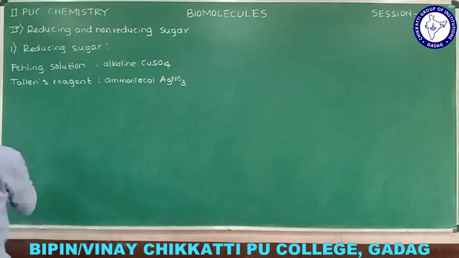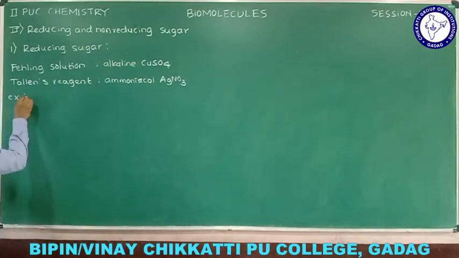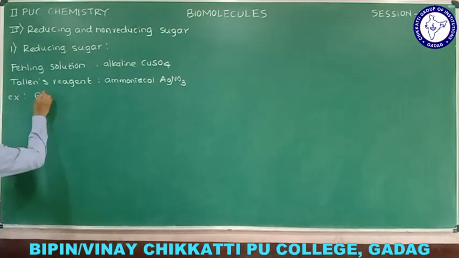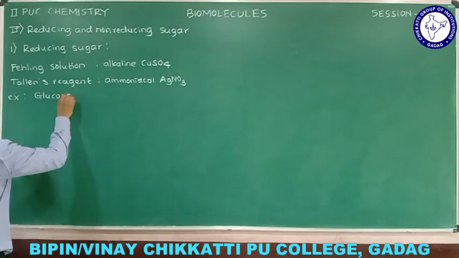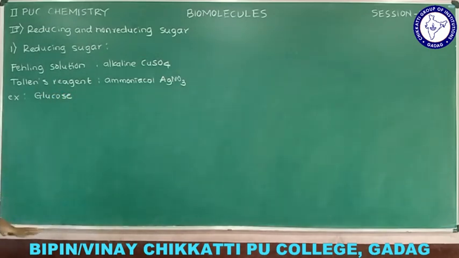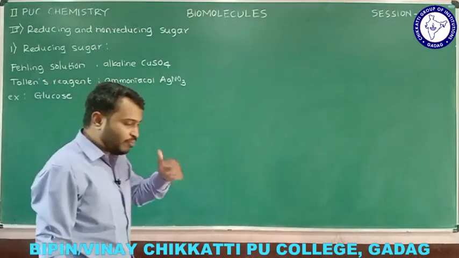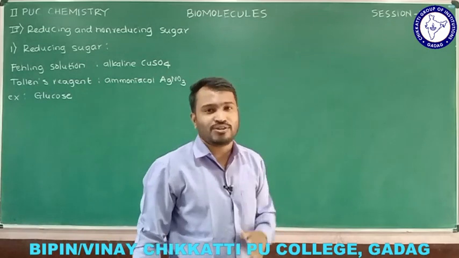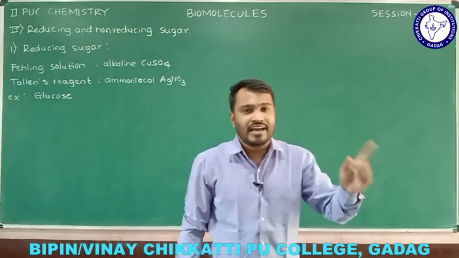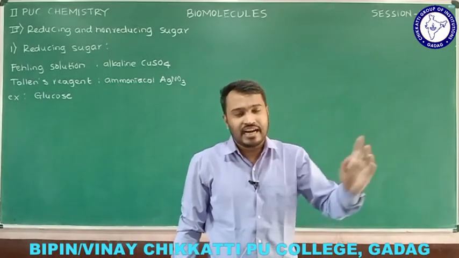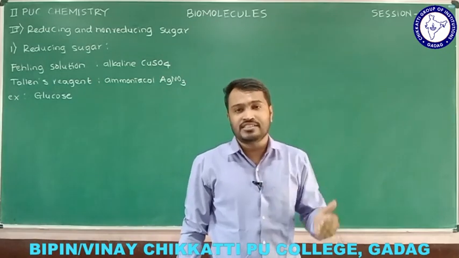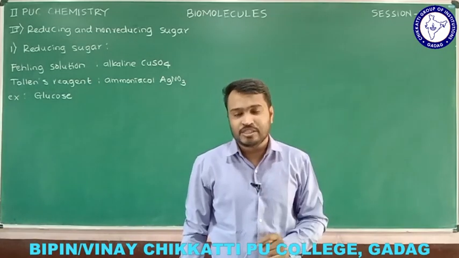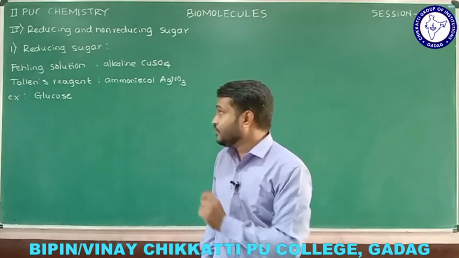Examples. Remember, all monosaccharides are reducing sugars. Very simple example, glucose. If you consider glucose and perform the Fehling's solution test or Tollens reagent test, it will reduce. There is a color change or physical appearance change in the experimental data you collect.